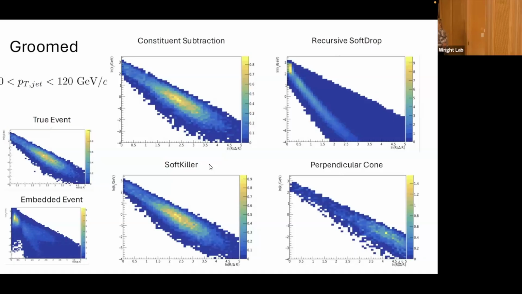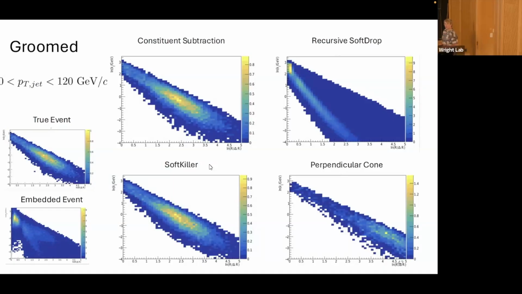Yeah, I was confused there as well. I do understand that this line is definitely from the background particles, and it follows this line from wide R high momentum to low R low momentum. Because background particles that are far away from the jet axis are going to cluster with each other first and form high momentum pseudojets that are then clustered with the main jet axis. That's why wide R has high momentum.